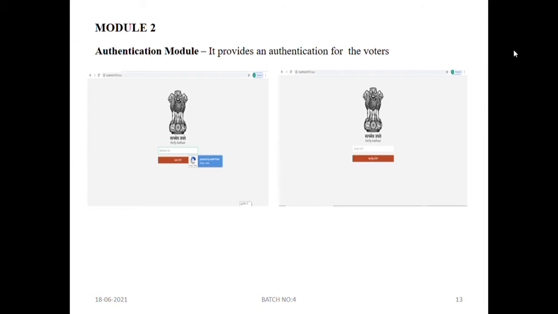If the given Aadhaar number is correct, then an OTP will be sent to the voter's phone number which is linked with the Aadhaar number, and thus the voter will give the OTP to the admin, and the admin will be entering the OTP in the OTP column, and finally the OTP verification takes place. If the OTP is verified as correct, then the voting panel will open, otherwise the voter will not be allowed to vote.